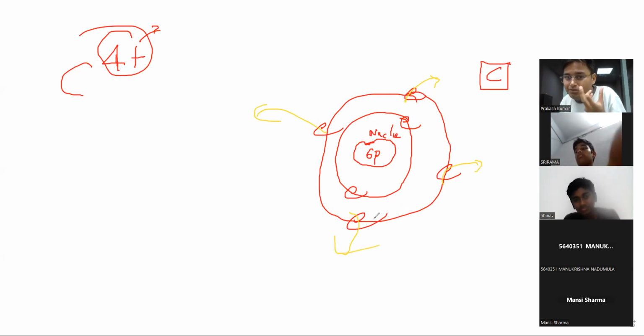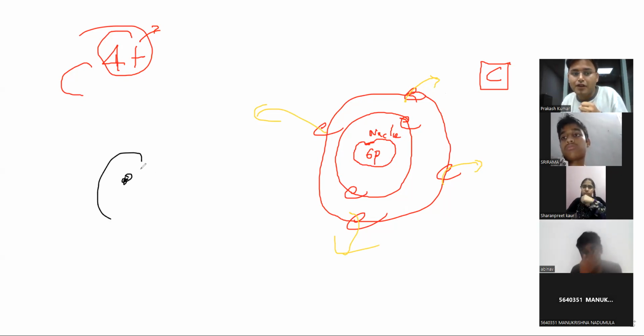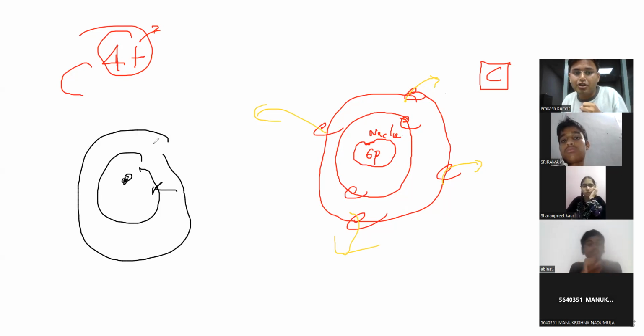So it means the second orbit is finished. Yes, sir. In chemistry you must know this first. This one is the nucleus, this one is the first orbit, this one is the second orbit.